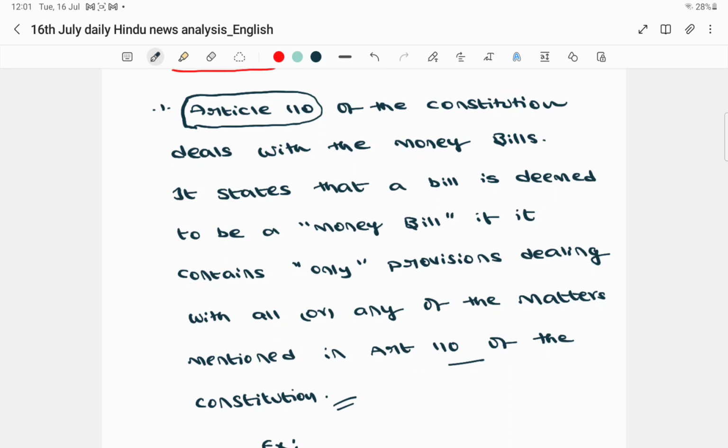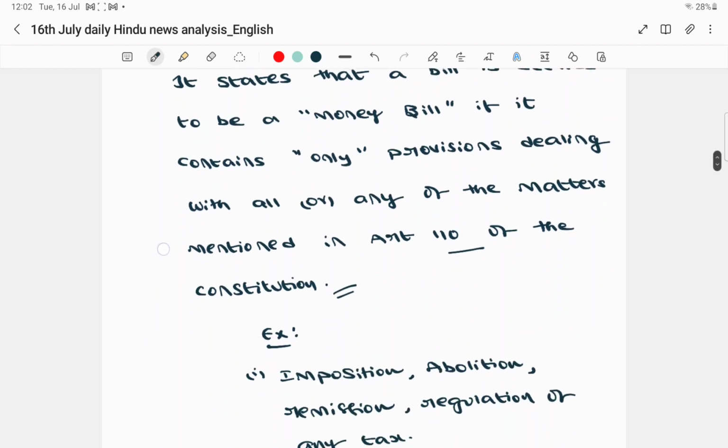It can be either one or all of those matters, and then you can term that bill a money bill. Now the second question comes: what are the matters mentioned under Article 110 of the Constitution?